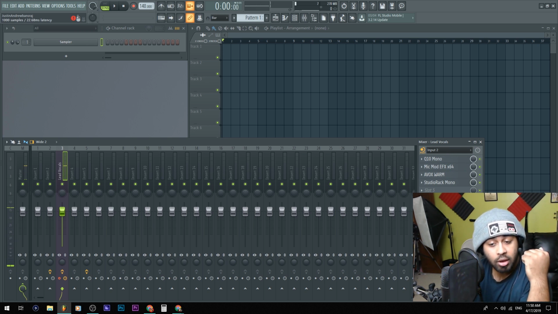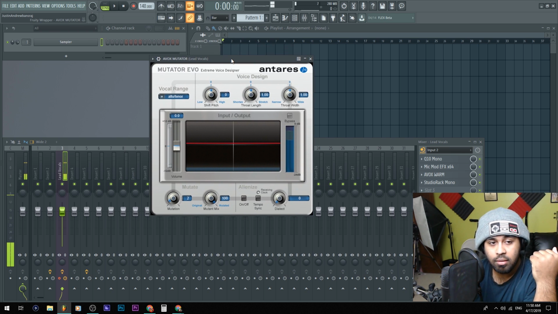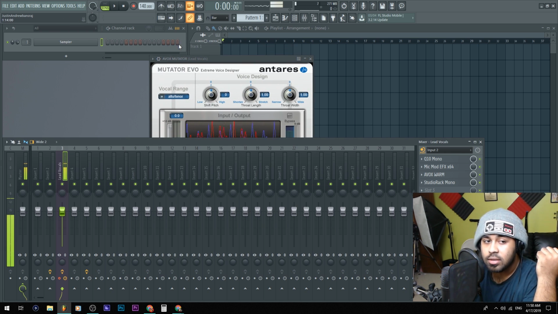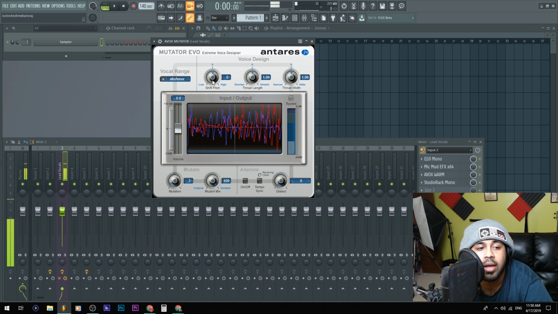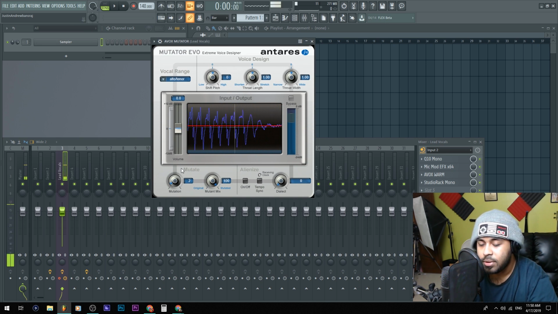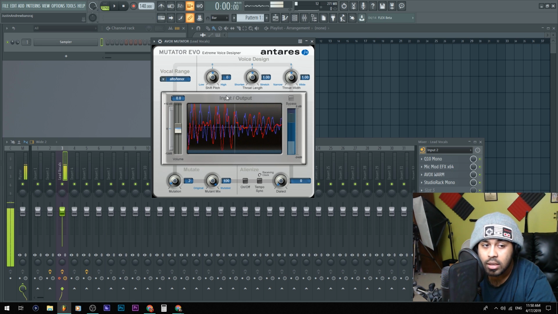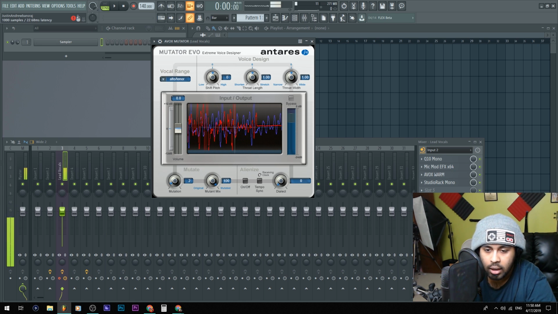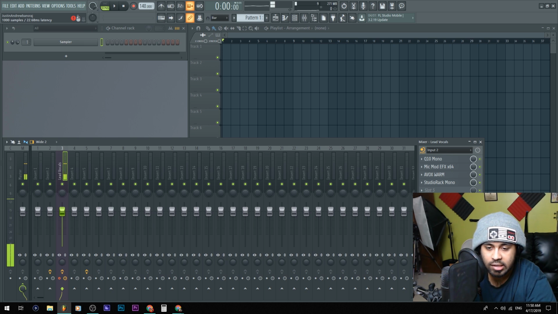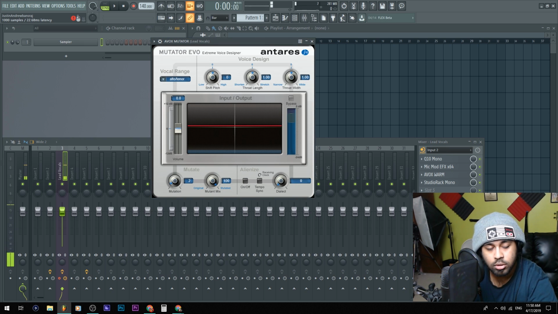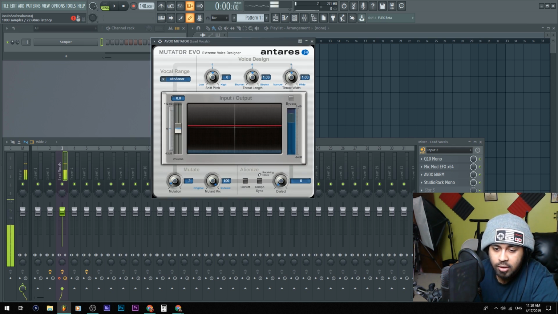Anyways, first off, Avox Mutator, if you got it, basically put this mutation on 2 and it will sound like this right here, which is pretty cool. It sounds cool, but it has a little detuning in the mutation, which is supposed to happen. So if you got Mutator, you want to play around with that.